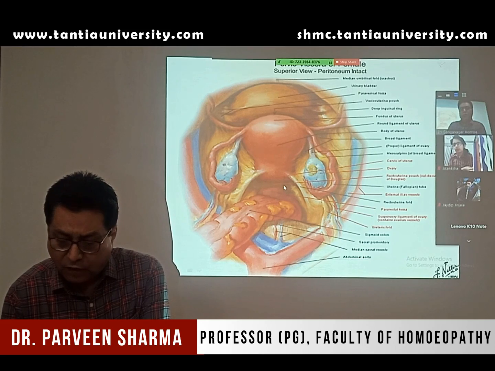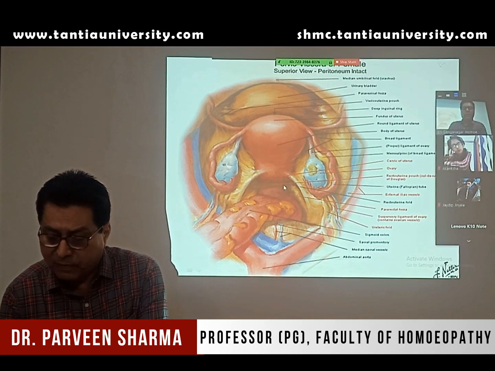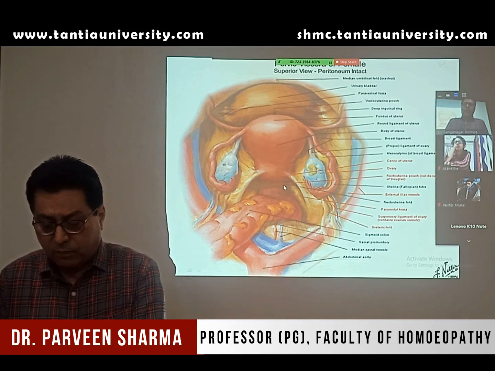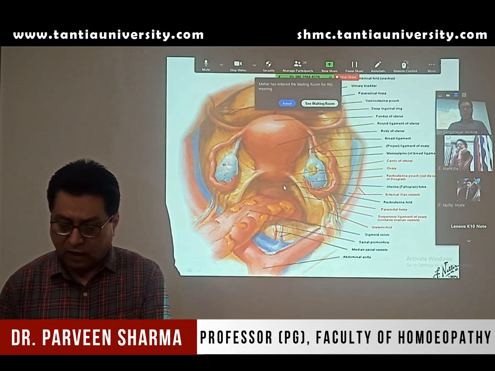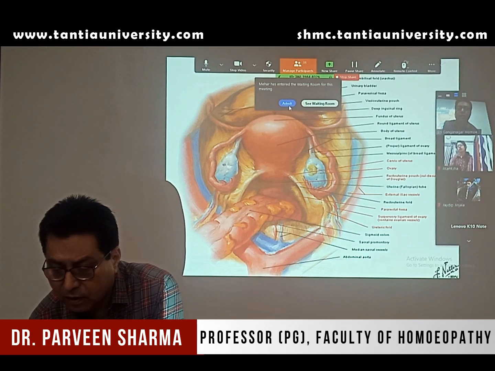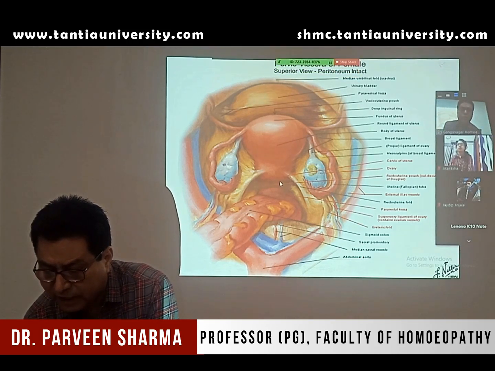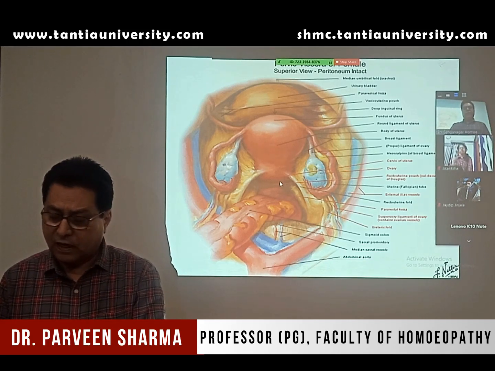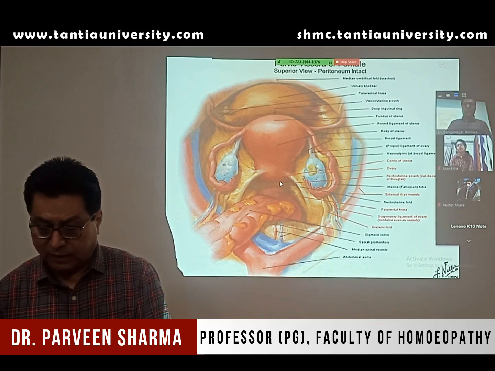Normally there is no fluid in this. If you go through any ultrasound report in your clinics, it will be mentioned whether it is normal, that no fluid is seen in POD, that is the pouch of Douglas. So where you have the arrow, that is the pouch of Douglas. This pouch of Douglas is the most dependent space. So if there is any leakage in the abdominal cavity, that will accumulate first in the pouch of Douglas. That is the significance of this space.